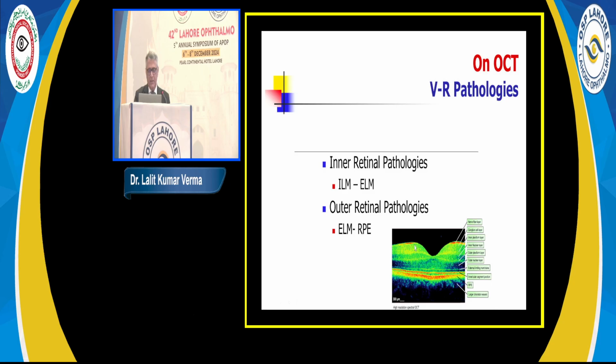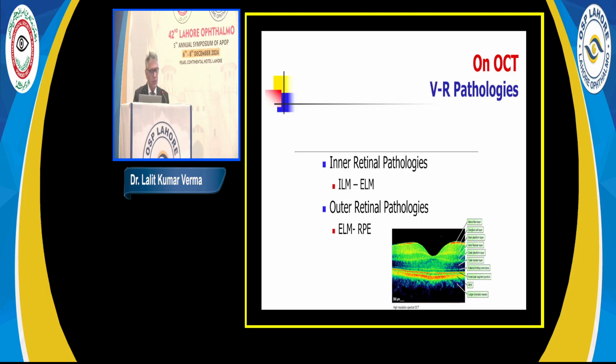Inner retina is basically from ILM, which is here, to this green colored, this is ERM. So any pathology here is inner retinal pathology. And from this external limiting membrane to RPE, this is outer retina. So pathology in outer retina basically includes ARMD, central serous choroidopathy and such things. Inner retina basically means diabetic retinopathy or vascular block, such things. And therefore, we are not very happy to see a patient prescribed, say, edema plus anti-VEGF injection. So if you study OCT layer by layer, then you will never miss any pathology.